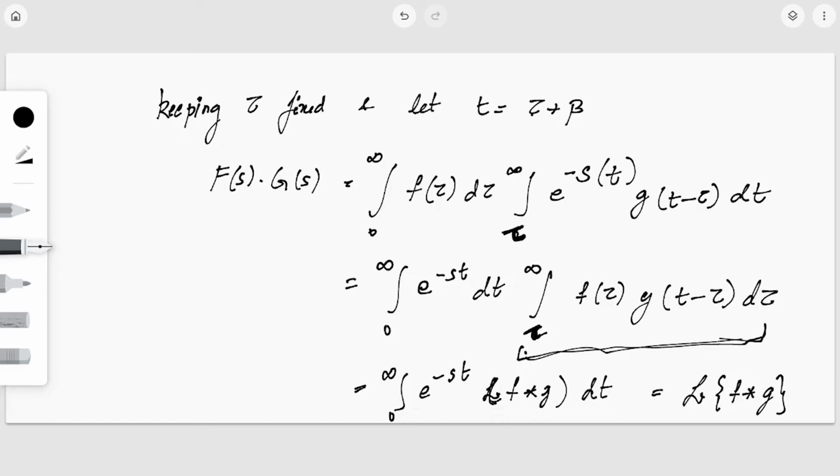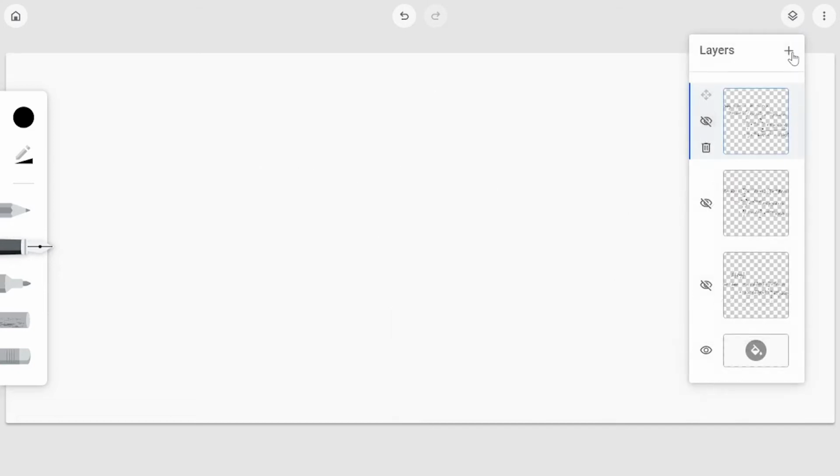That into dt. So if we treat f star g as a single function in terms of t, this is nothing but the Laplace transform of f star g. So we get L of f star g is equal to capital F of s into G of s. That is what we had to prove, right? So this is the proof of the convolution theorem.